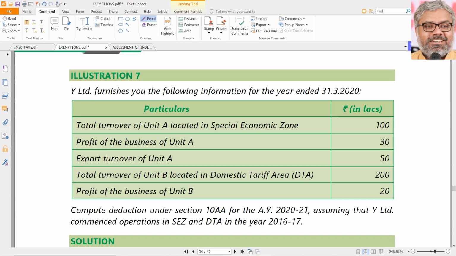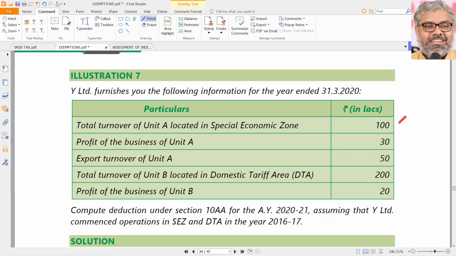So look at this now as an illustration of how to calculate it. Y Limited furnishes you the following information for the year ended 31st March 2020. Total turnover of unit located in special economic zone, that is 100 lakhs.